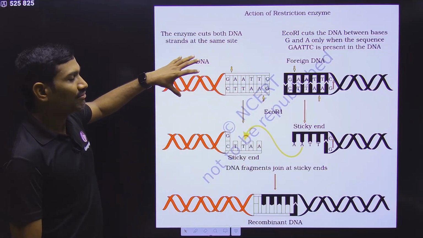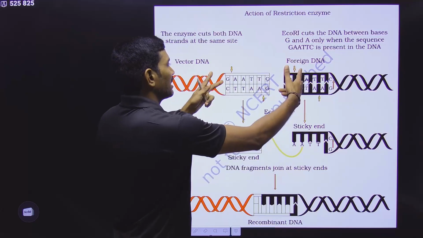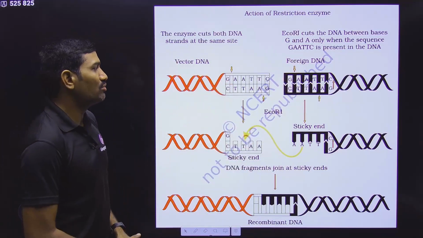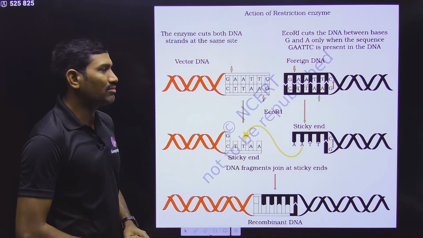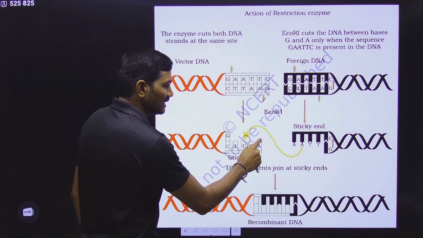So here you are taking the vector DNA. On the other side, you are taking the gene of interest or foreign DNA, and we are cutting both of them with the same restriction endonuclease. In this case, let us take EcoRI. So it is cutting between G and A, between G and A. So it is making this sticky end.